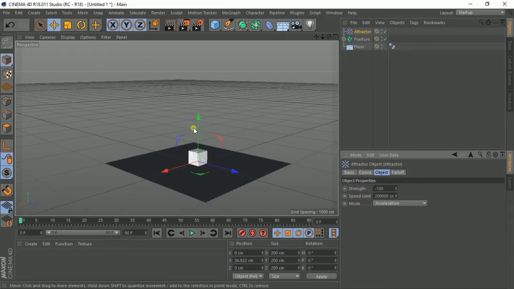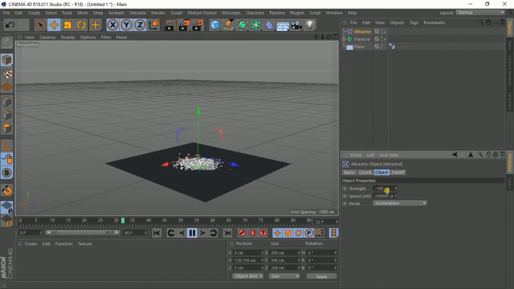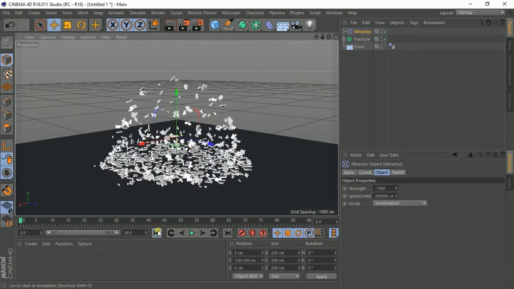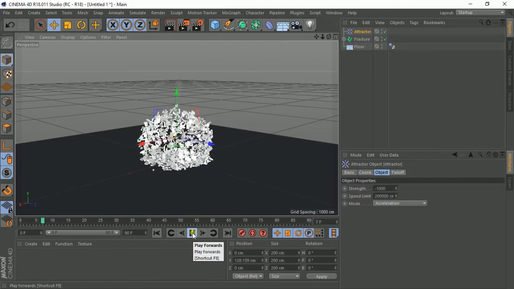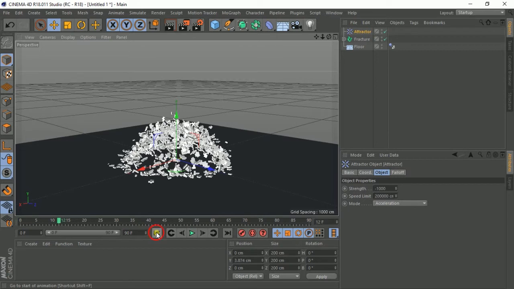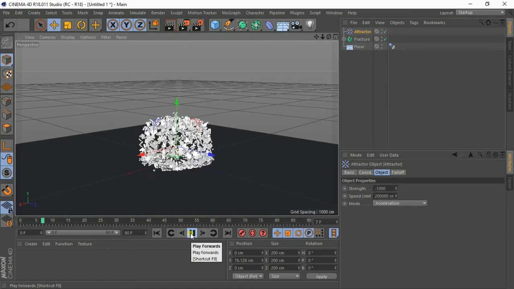Okay, maybe let's raise it a bit. When I play it, let us increase it to 1000. Yeah, like that. You can see that's our box, and when we play it you can see it explodes. Let me put it below. You can try many positions and see what happens. See?